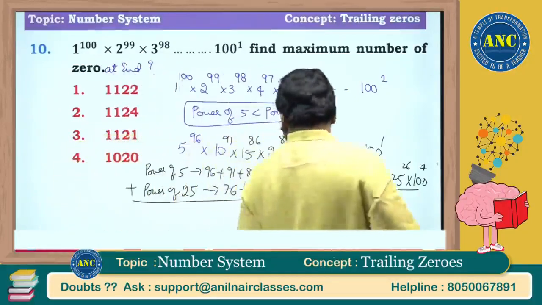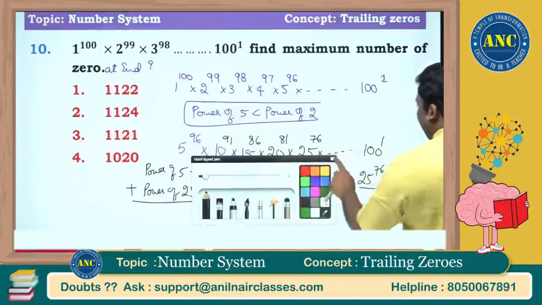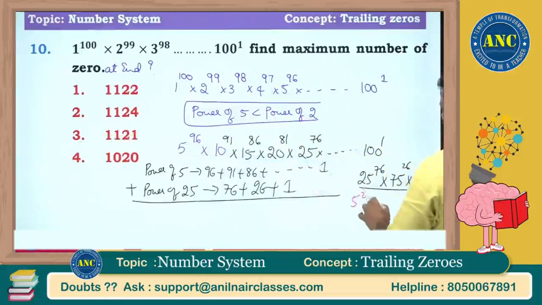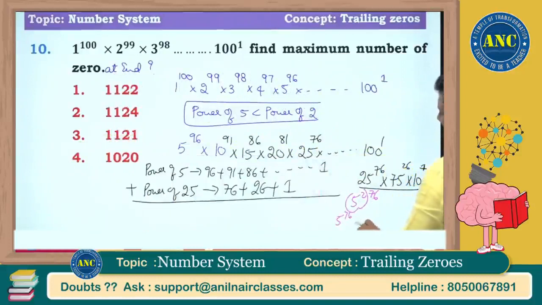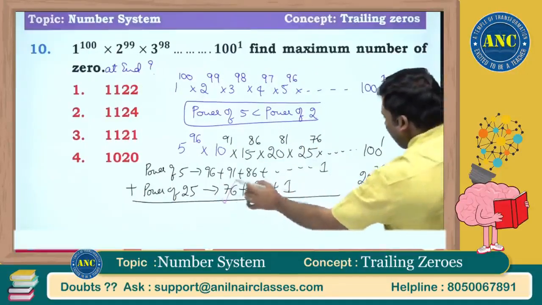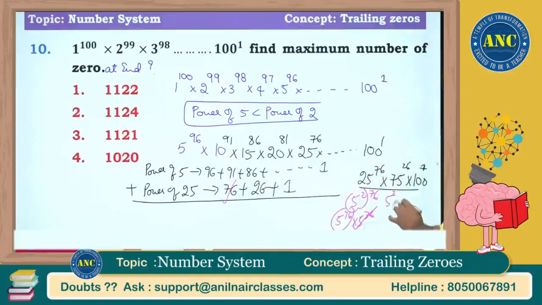25, I can take it as 5 square power 76. So 5 power 76 into 5. This we wrote, so this I am writing. 75 is 5 square into 3. This we wrote; another 26 we are writing. Are you all with me?